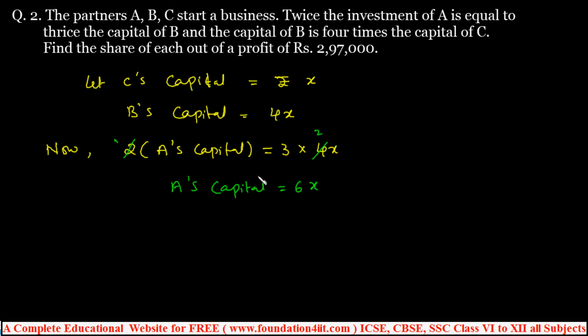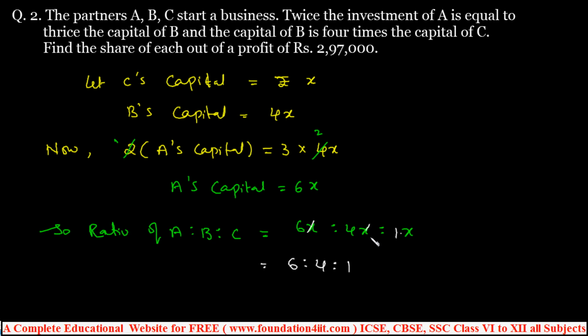This is C, B, A. Now we can write the ratio. Always, once the ratio is confirmed, then we can divide the share. The ratio of A is to B is to C is 6x is to 4x is to x. If we cancel x, then 6 is to 4 is to 1. So 6 is to 4 is to 1 is the ratio. According to this, we can divide the share.